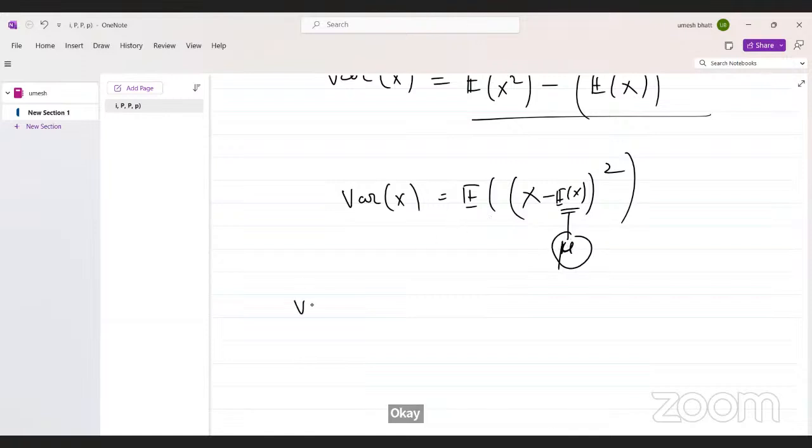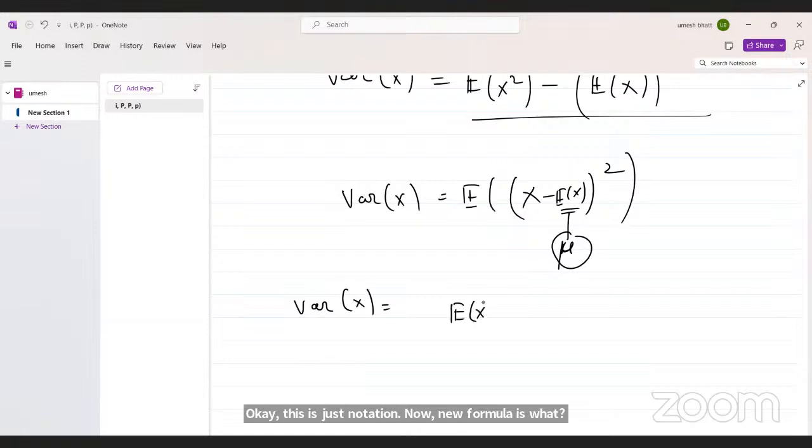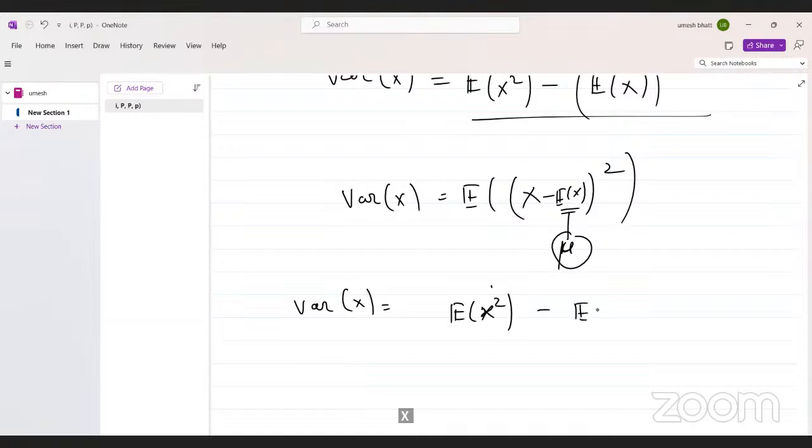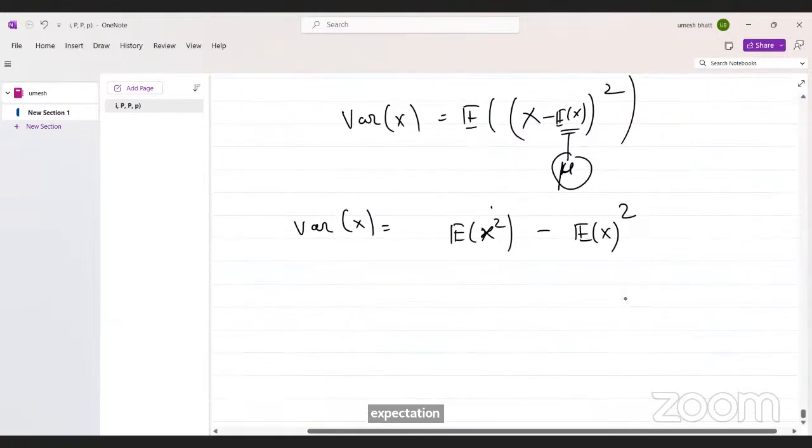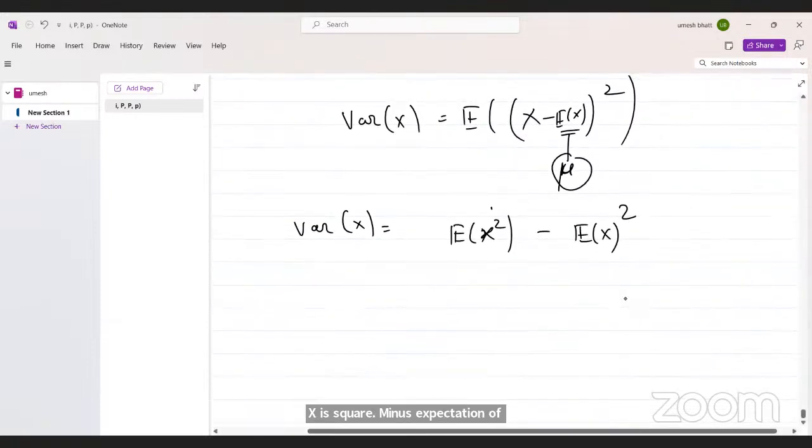Now the new formula is: variance of x is expectation of x square minus expectation of x whole square. Okay, now you can use this formula in examples.